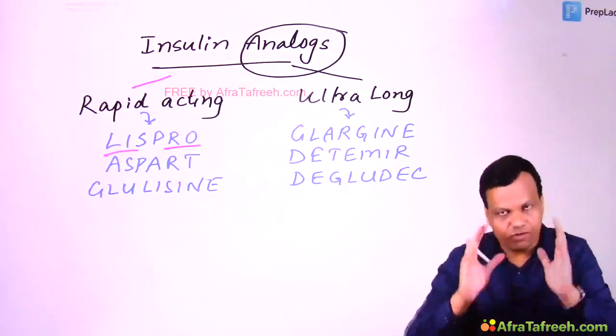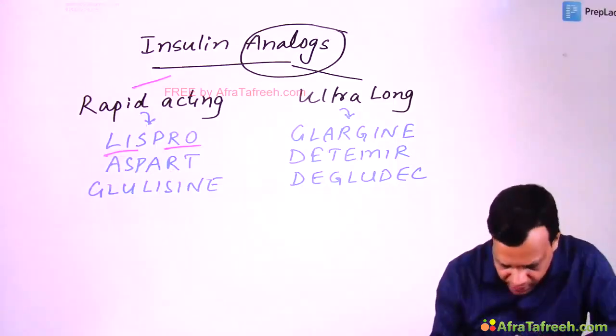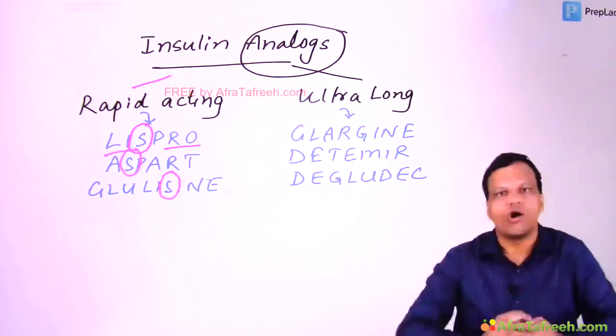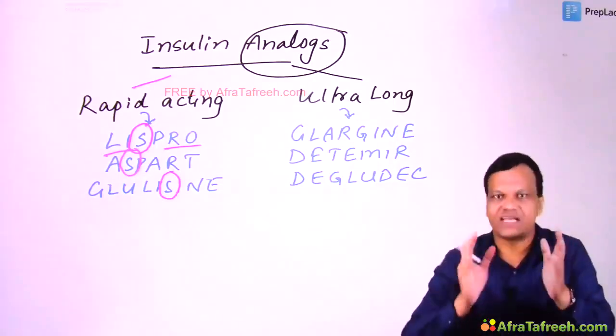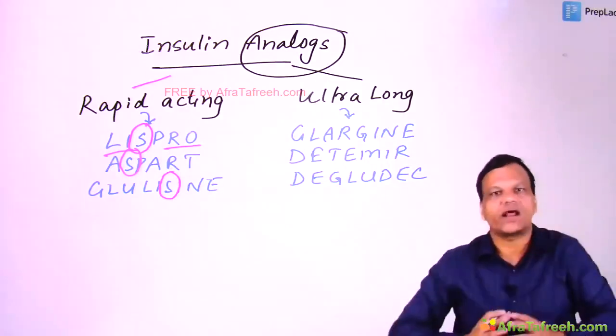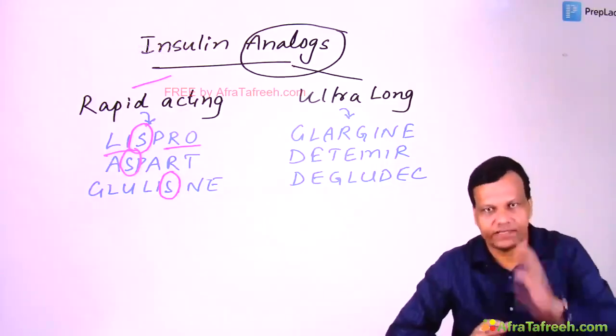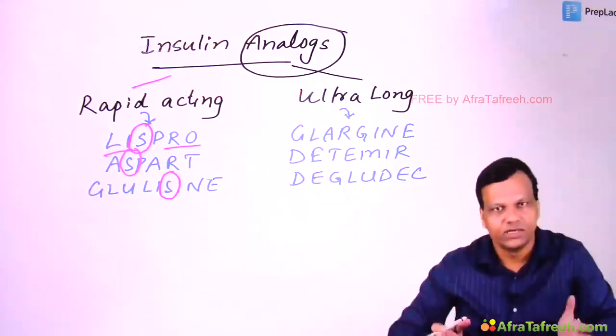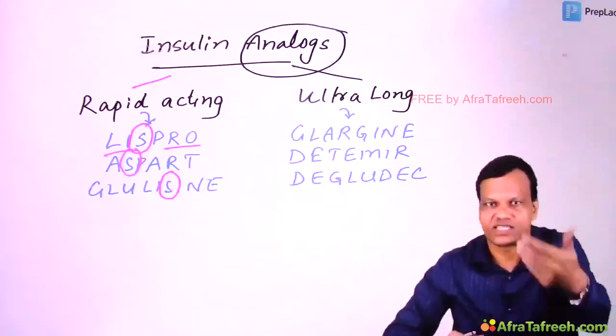Okay? From the name you can remember insulin Lispro, insulin Aspart, insulin Glulisine. All of them contain S in the name. S means short acting. So these are ultra short acting, or we can say ultra rapid acting insulins, very fast acting. But remember, all are given subcutaneous. So by subcutaneous route, they are fastest acting.